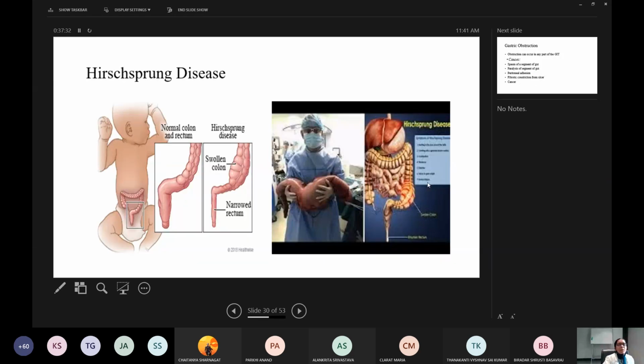Okay, so this is one more diagram to show Hirschsprung's disease: normal colon and rectum here. Here in Hirschsprung's, see the distension proximal to the obstruction. So a swollen colon and narrowed rectum. See here, after operation, how much it has been distended.